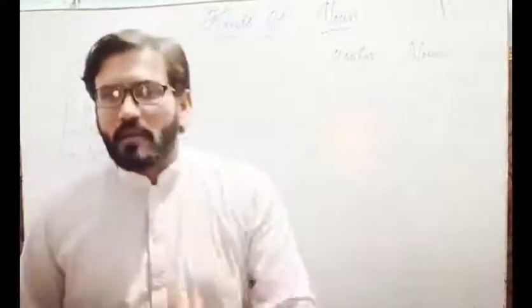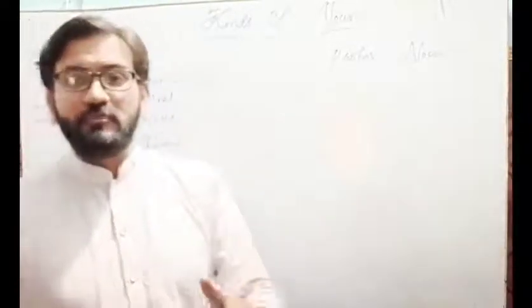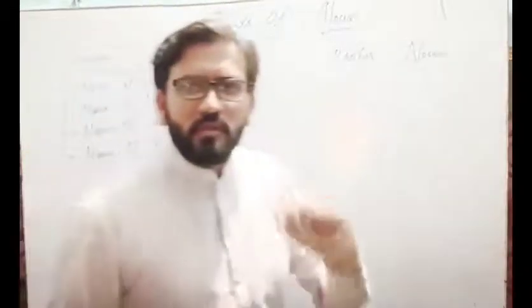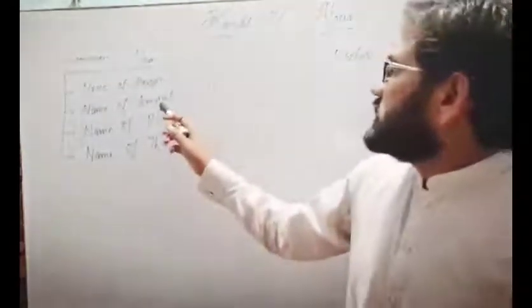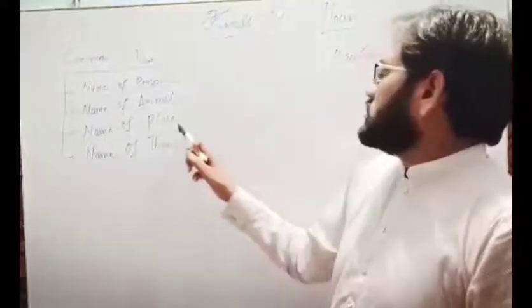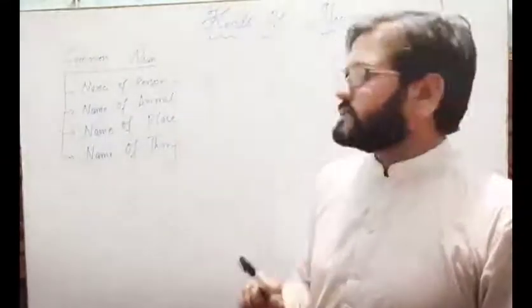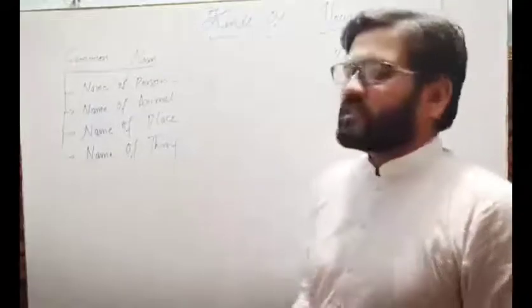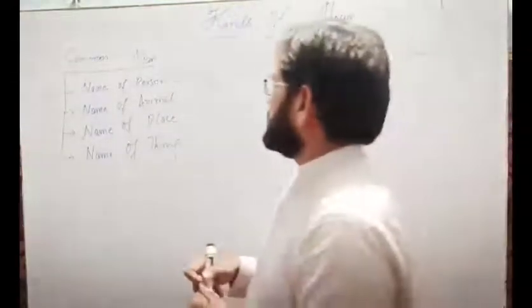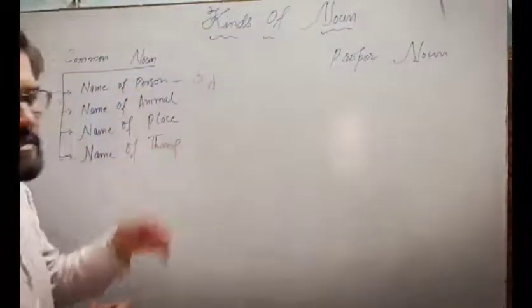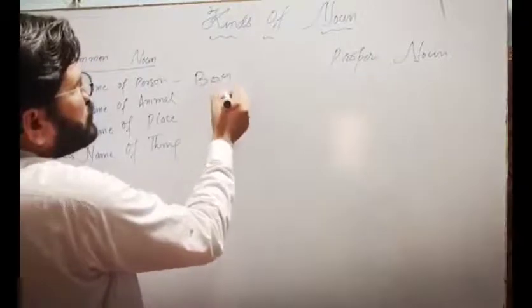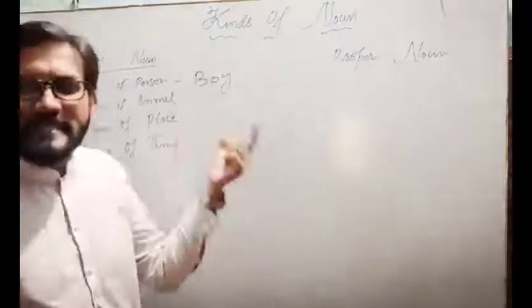As far as common nouns are concerned, we give a common name to persons, a common name to animals, a common name to places, and a common name to things, right? For example, if I say boy, here the boy is common.